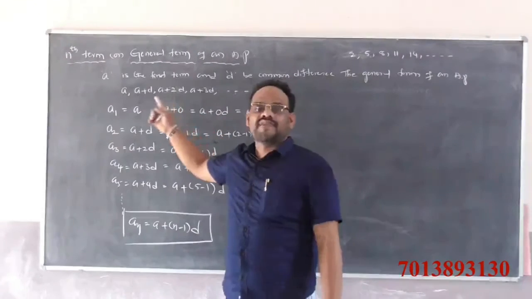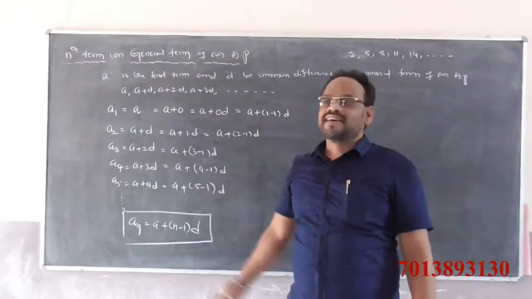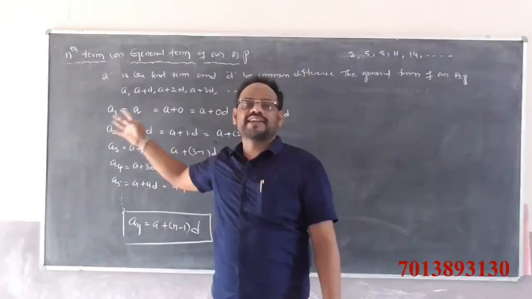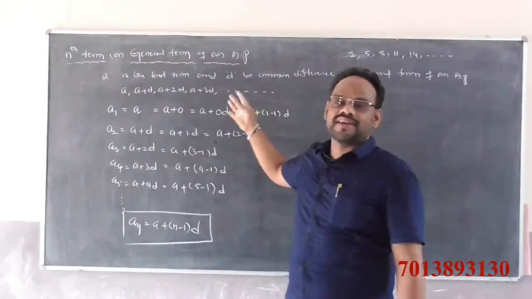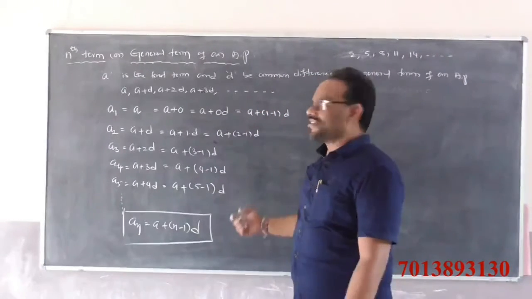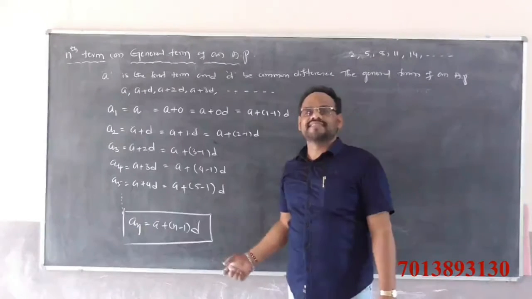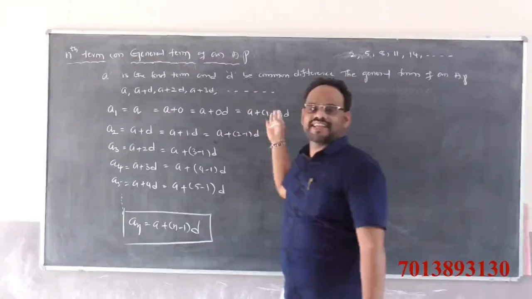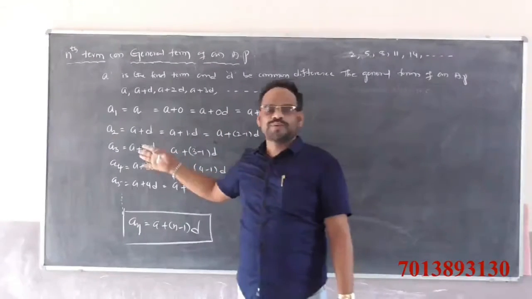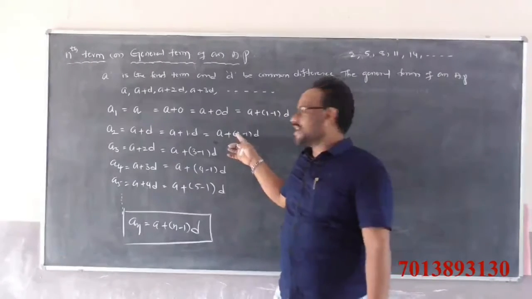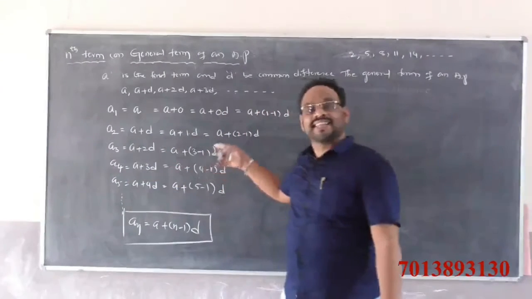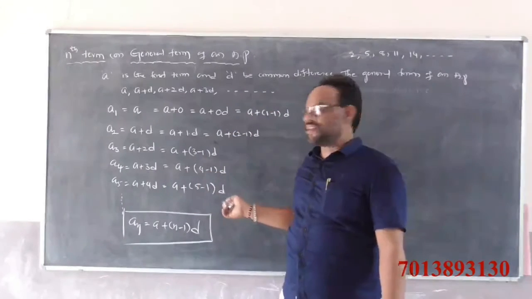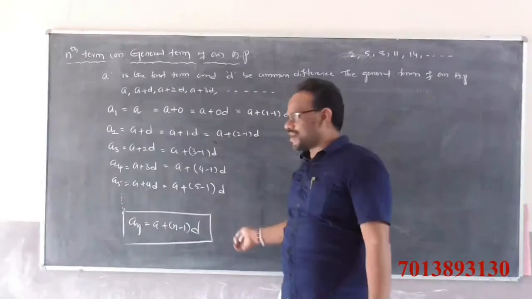Observe here, a is the first term and d is the common difference. Then the general form of an AP is a, a plus d, a plus 2d, a plus 3d, and so on. We want the general term or nth term. a1 can be written as a plus 1 minus 1 into d, a2 as a plus 2 minus 1 into d, a3 as a plus 3 minus 1 into d, a4 as a plus 4 minus 1 into d, and a5 as a plus 5 minus 1 into d.